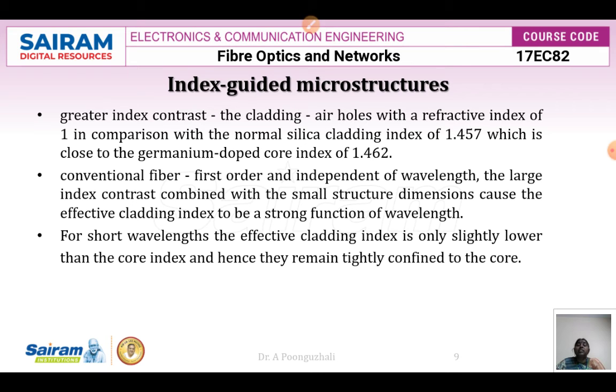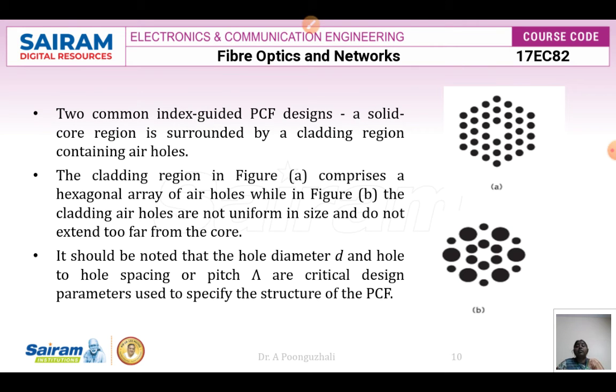The large index contrast is combined with small structure dimensions, so that the cladding index can be a strong function of the wavelength. For shorter wavelengths, the effective cladding index is slightly lower than the core index, and hence they remain confined to the core. That is index guided microstructures.